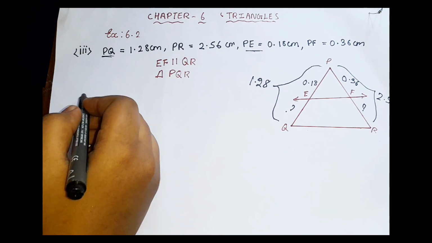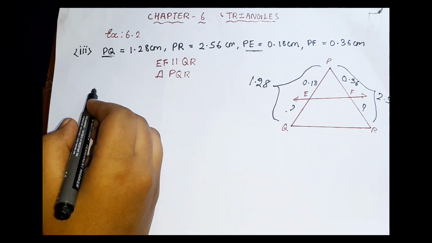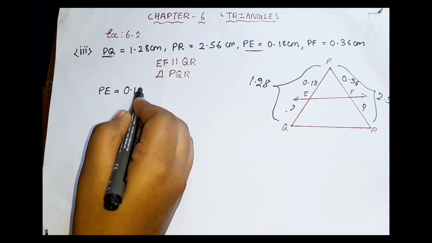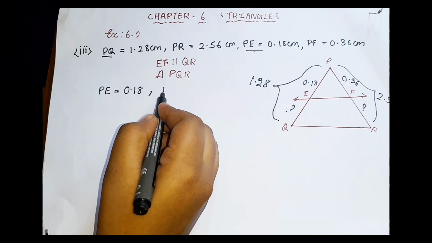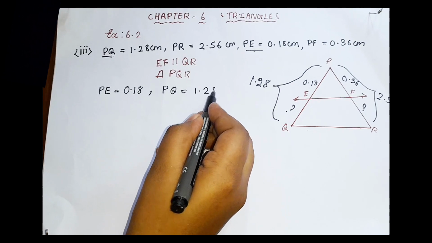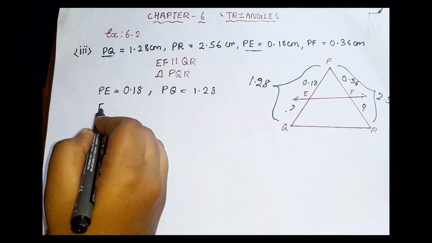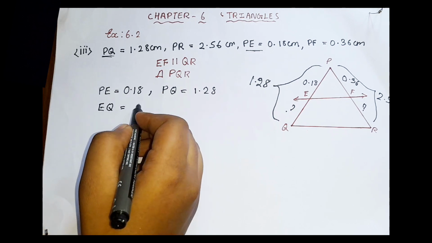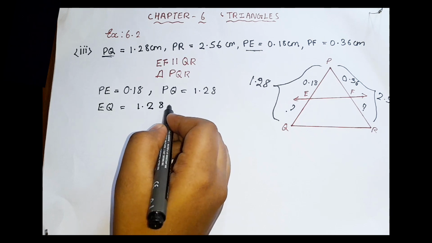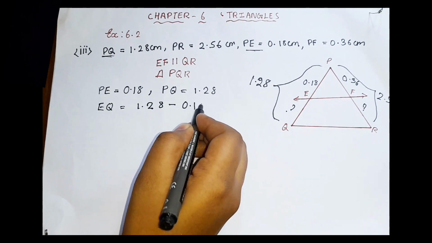Here we have the PE value, that is 0.18 centimeter, and we have the PQ value, that is 1.28 centimeter. Now we are supposed to find EQ. For that we can just subtract 1.28 centimeter minus 0.18 centimeter.